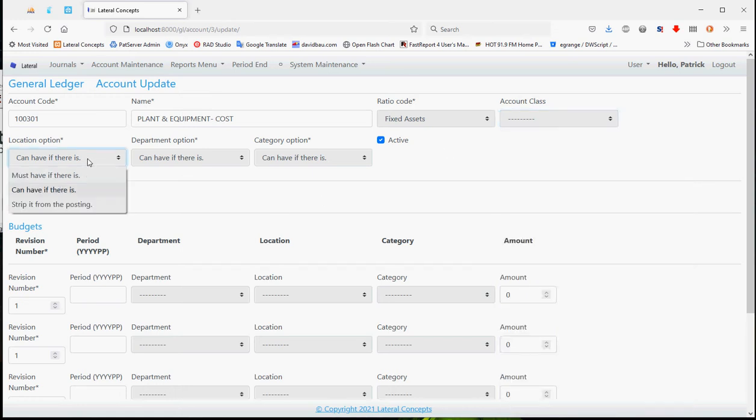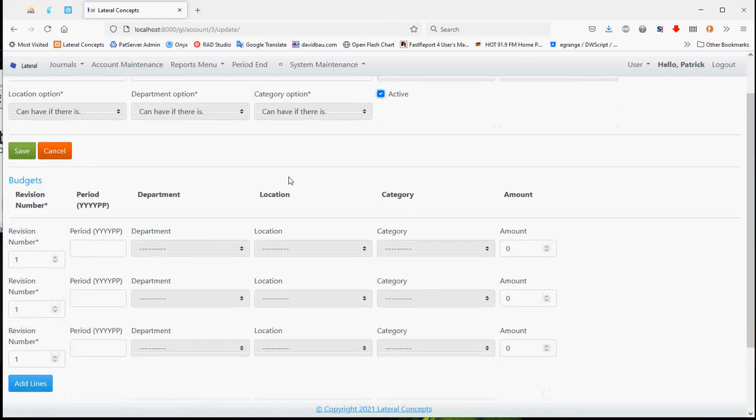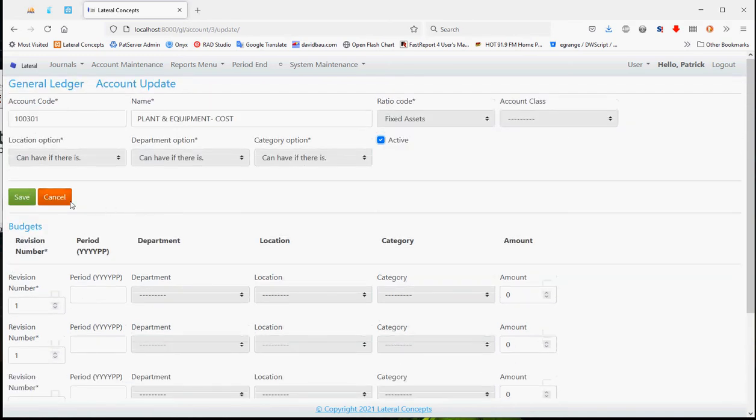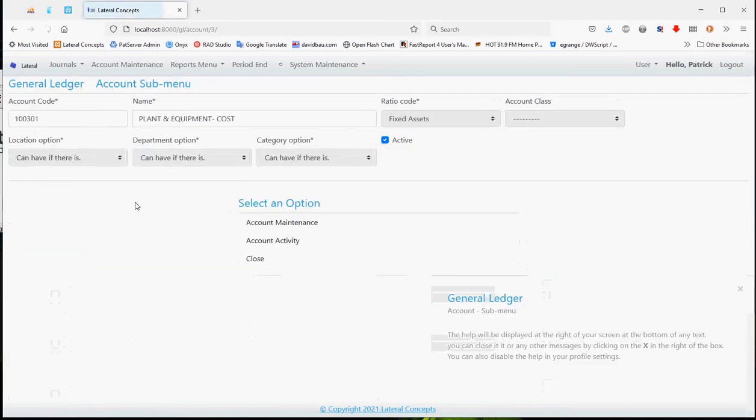Location: cannot have it, must not have it, stop it from the posting. So in other words, you can lock it out. You can define whether it's active or not so that no one can post into it. Budgets, you can physically type in budgets, or at a later stage the system will automatically cancel them out for you.